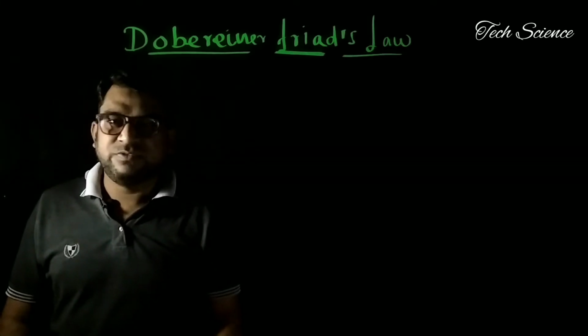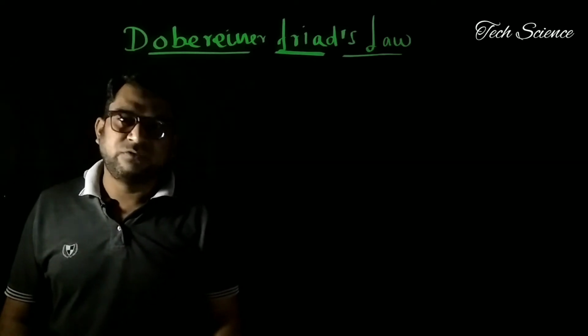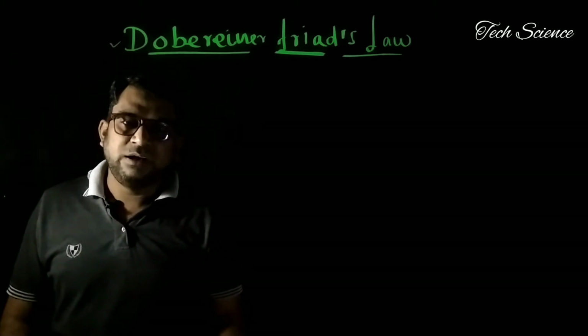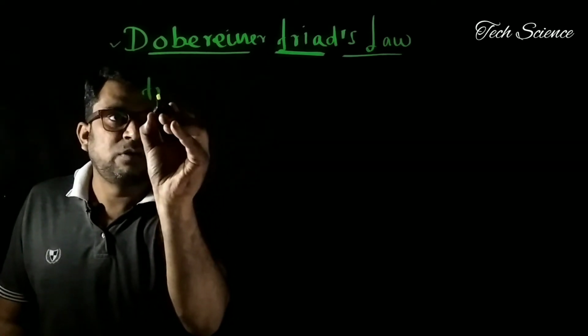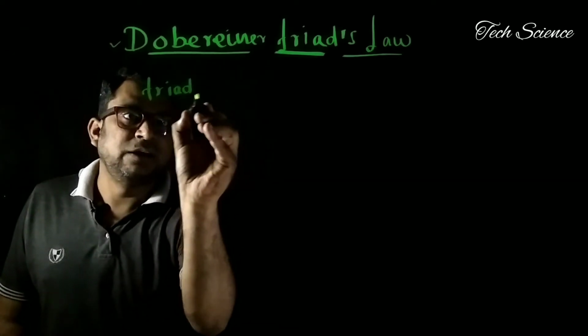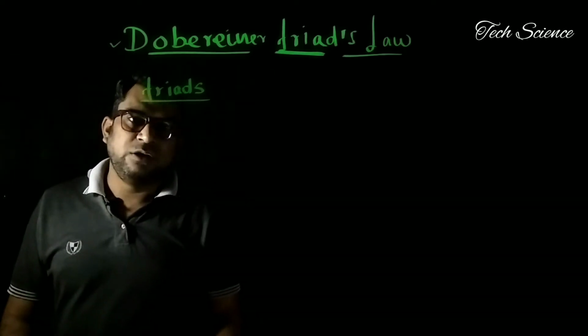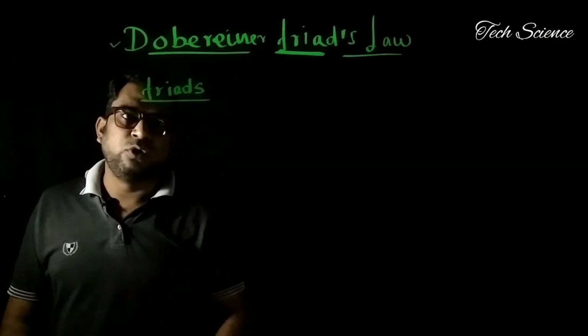Yes, classification is very important. From that point of view, it's very easy to study the different types of elements which belong to a special group. On behalf of that, the scientist Dobereiner worked on this and arranged the elements in groups of 3. It is called a triad. At the time of Dobereiner, less than 33 elements were known, and he arranged them in groups of 3.